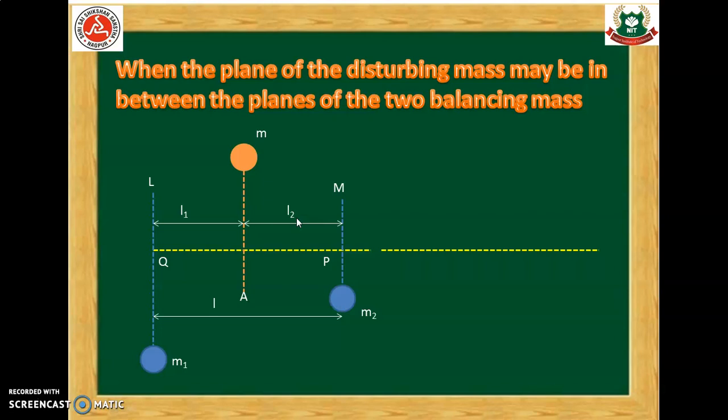Let us see the side view of this diagram. When you see from the side view, you will see the masses have some angular distance, and these two balancing masses are at the bottom of this axis. So the first mass has a large radius and the second mass has a smaller radius. So m1 will be away from the axis, and m2 will be nearer to the axis. Let us say m1 has a radius r1 and m2 has a radius r2, whereas the balancing mass has a radius r.